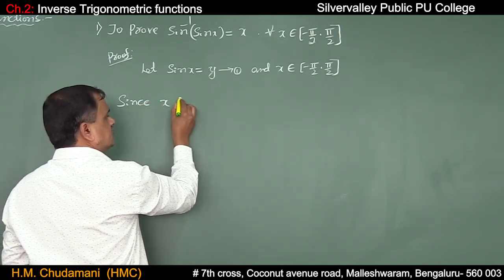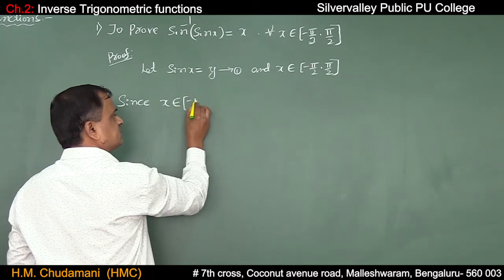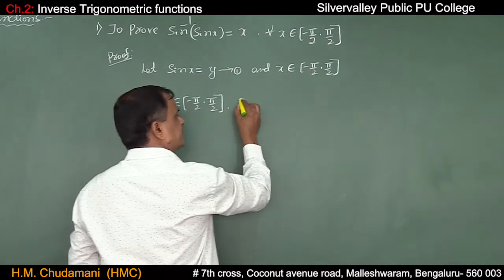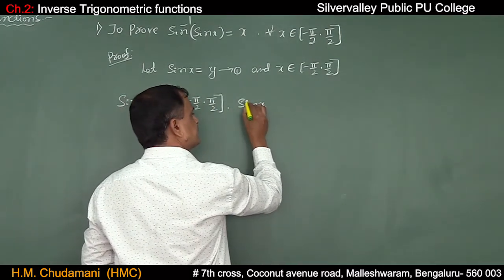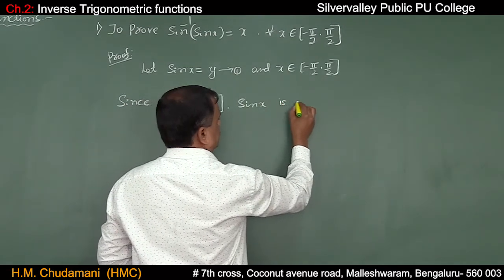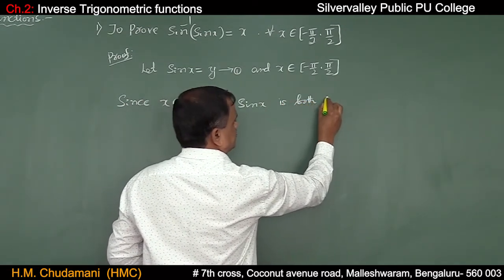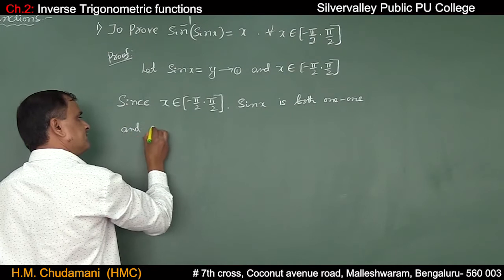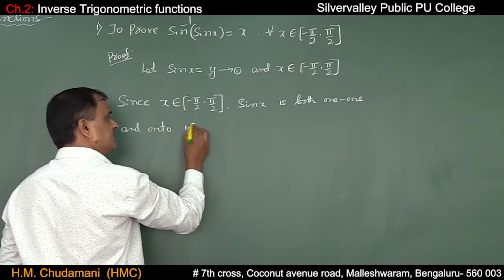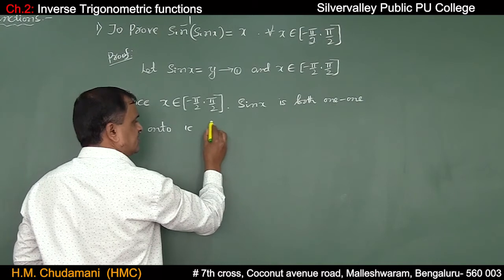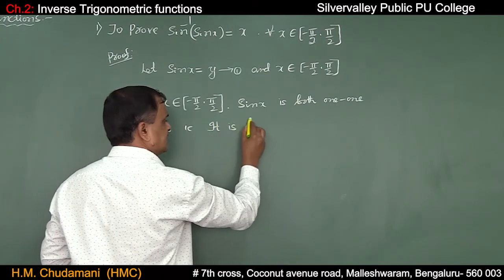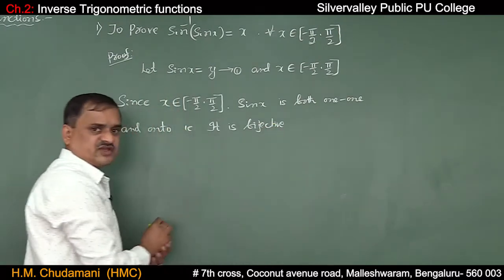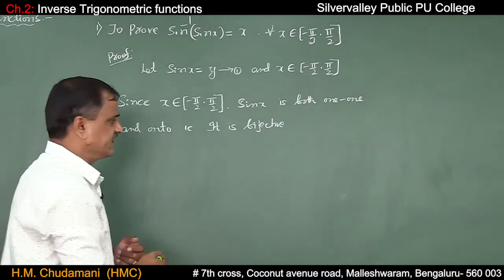Since x belongs to the closed interval, sin x is both one-one and onto. That means it is bijective. Since it is bijective, inverse of sin x exists.